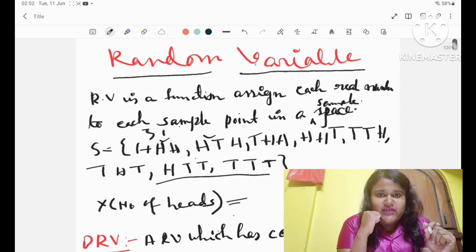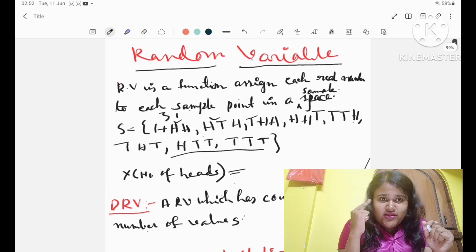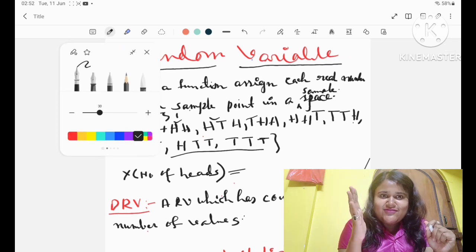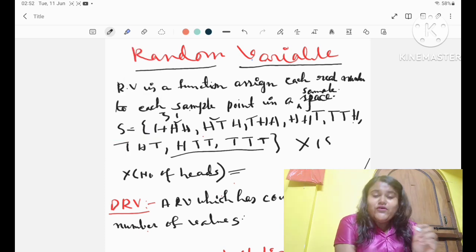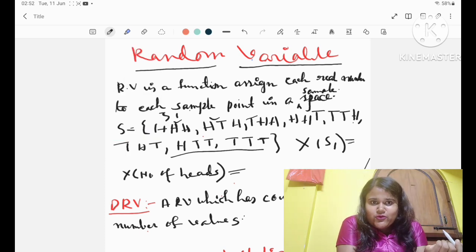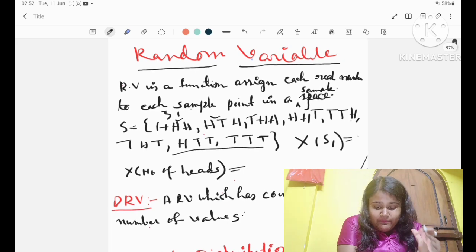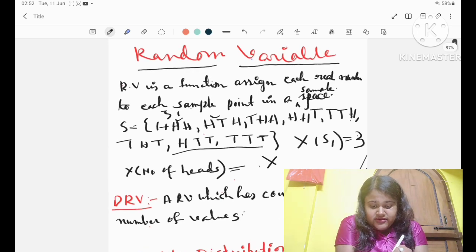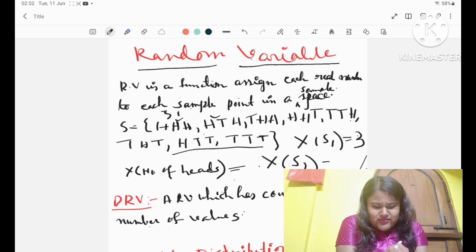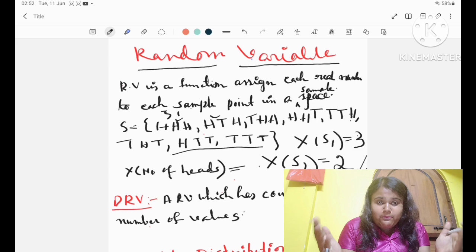Here I have used two things: one is sample point and another one is sample space. So I will discuss what those things are. Just see, if I toss a coin 3 times, what are the possible outcomes? Head, head, head, head, tail, head, or something like that, right? So what is sample space? Sample space is the set of all possible outcomes. If I toss 3 coins, these 8 possible outcomes are there, right? So this set is called sample space.